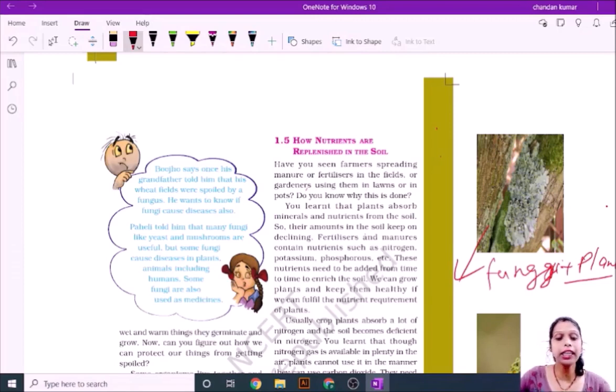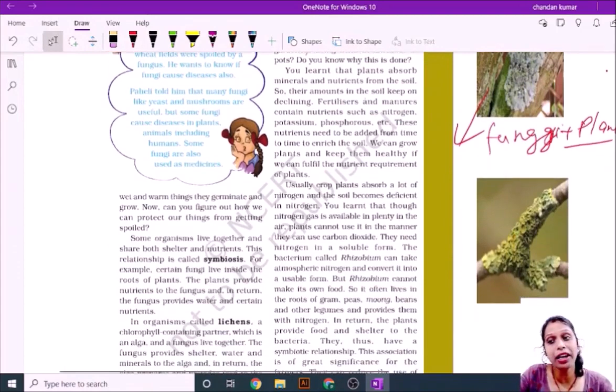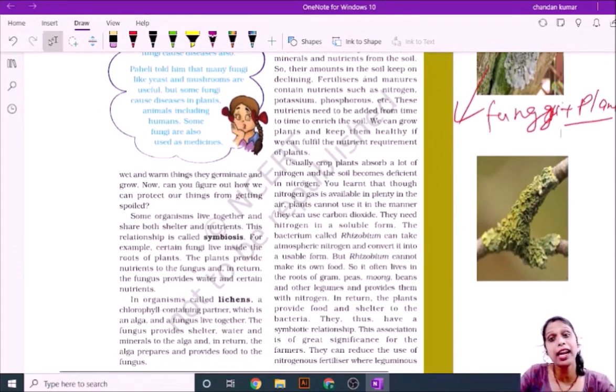Next, the next type of relation is named lichens. When chlorophyll-containing cells such as algae make a relation with fungi, this type of relation is called lichens.